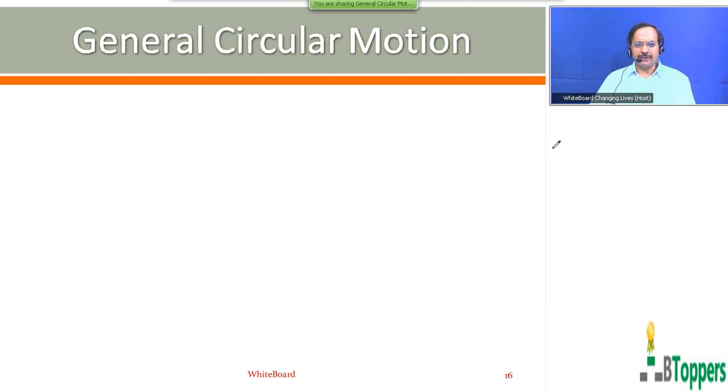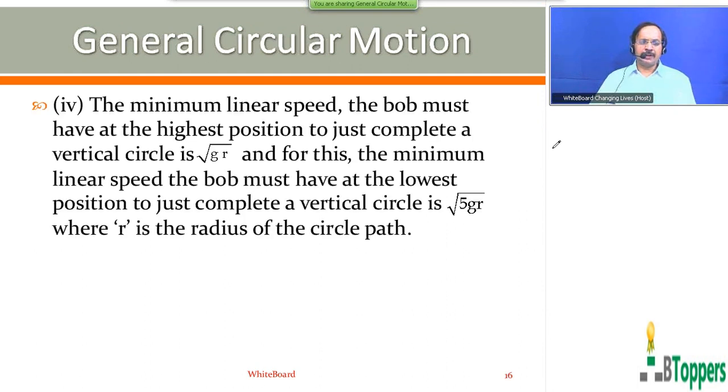Next, I am going to show the continuation for this. The minimum linear speed the bob must have at the highest position to just complete a vertical circle is root gr. And the minimum linear speed the bob must have at the lowest position to just complete a vertical circle is root 5gr. The small r is the radius of the circular path. Come on, finish writing up to here. In case you need more time to write the notes, you can take a pause and write the notes.